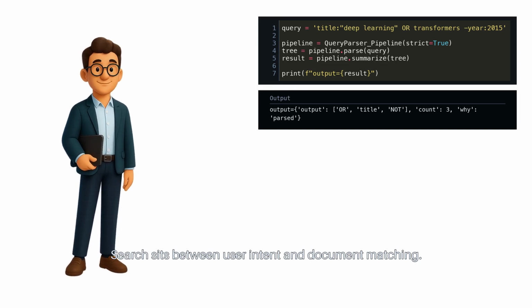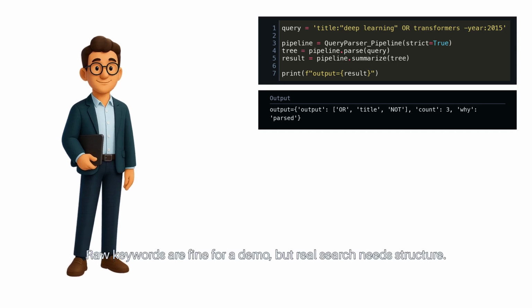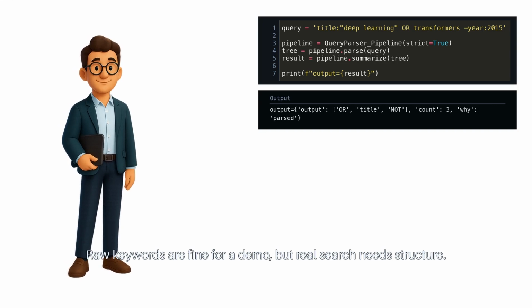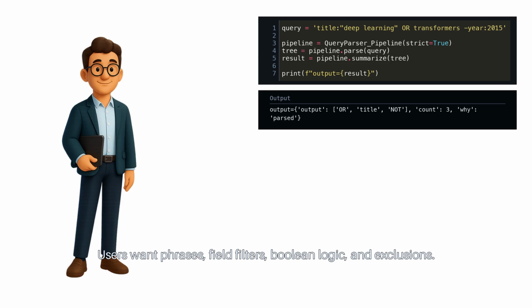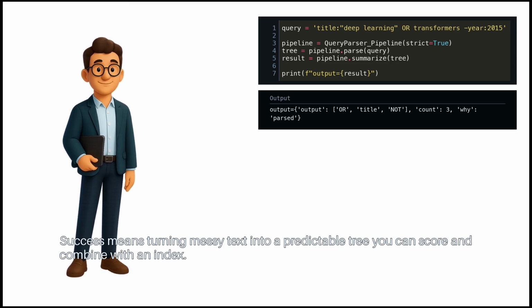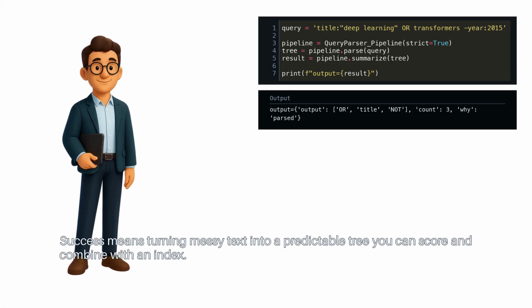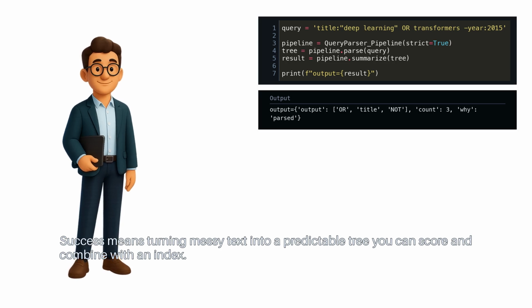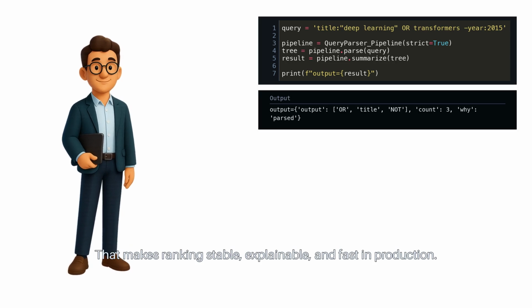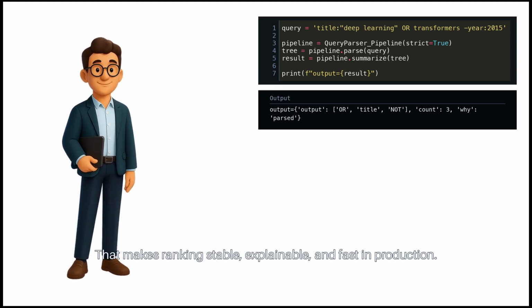Search sits between user intent and document matching. Raw keywords are fine for a demo, but real search needs structure. Users want phrases, field filters, boolean logic, and exclusions. Success means turning messy text into a predictable tree you can score and combine with an index. That makes ranking stable, explainable, and fast in production.